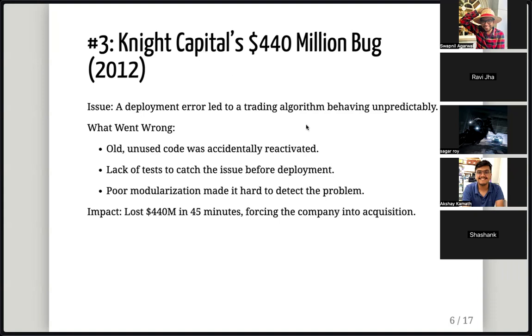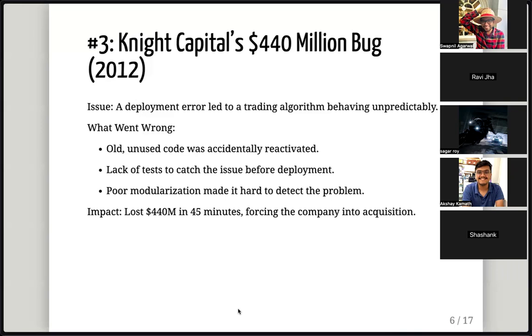So I was talking about this was a deployment error which led to a trading algorithm behaving unpredictably. And the issue was that there was some unused code which was there. Usually dead code is removed from the code base, but they thought, okay, we'll do that some other time, maybe we'll reuse it. And that got accidentally reactivated. And of course, lack of tests. If you'll see, most of the errors happen because testing was inadequate. If you have a lot of tests, most of the times you'll catch the issues. So there was a lack of tests to catch the issue before deployment.